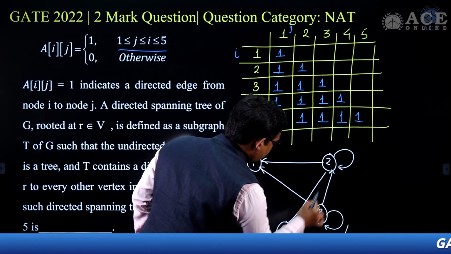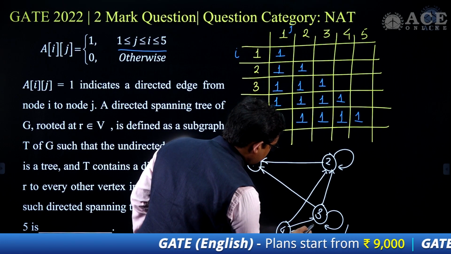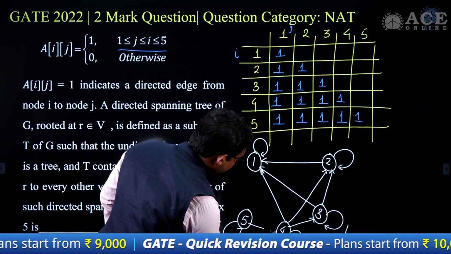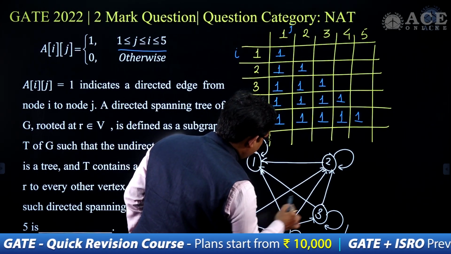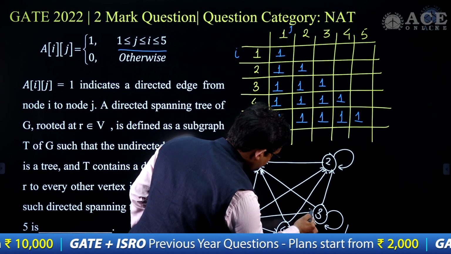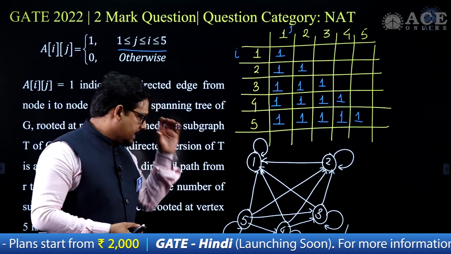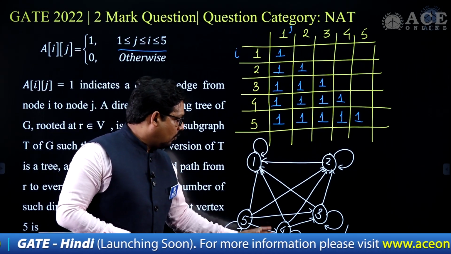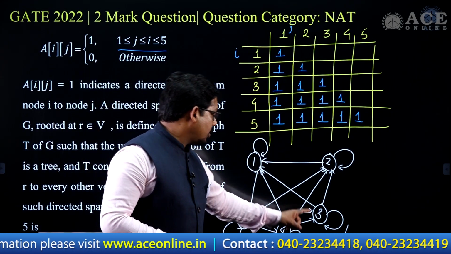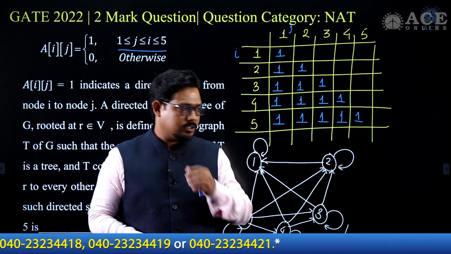There is a loop in case of 4, then there is this, this, and this, then there is a loop for 5, then there are edges from 1, 2, 3, and 3 also, like this. So this edge will originate here, and what it says is that for 5 I have edges from 4, 3, 2, 1. All the edges I'm having for 5. For 4 I'm having edges from 3, then 2, and then 1. For 3, from 2 and 1, and for 2 only one edge is present in this case.